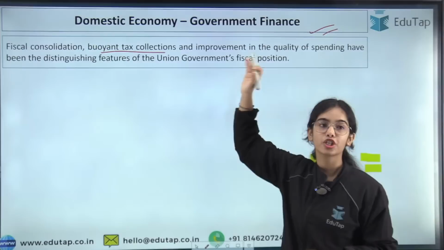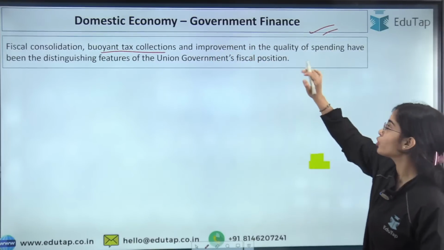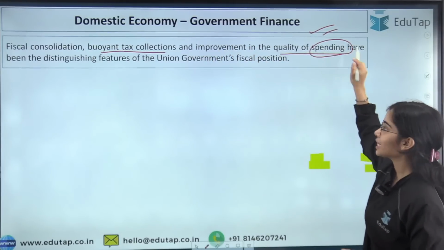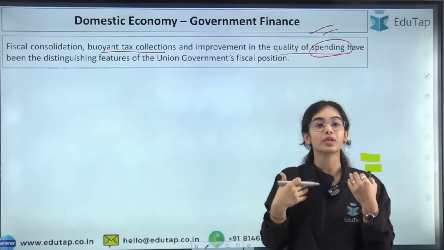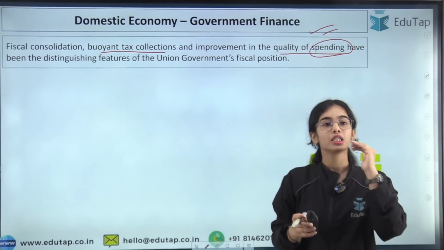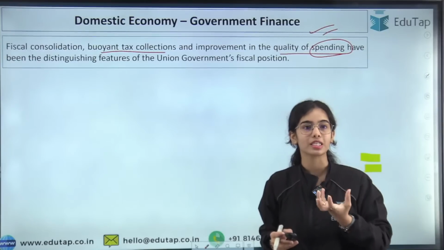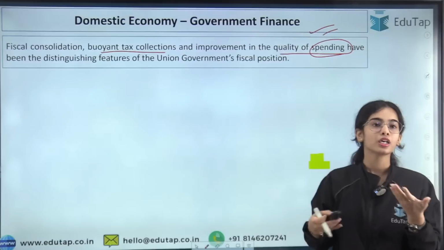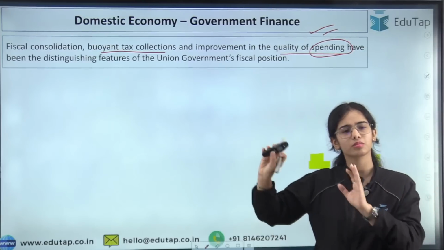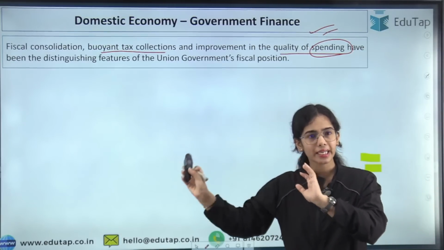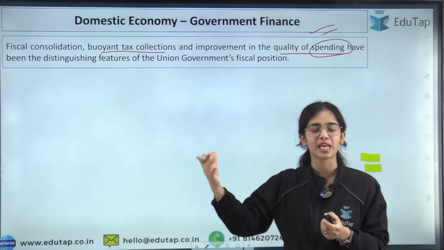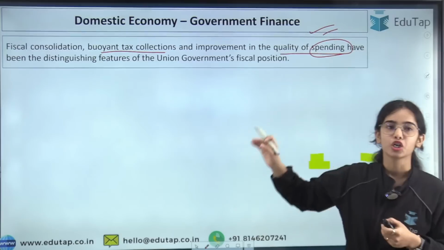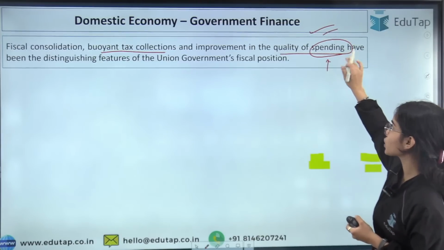So fiscal consolidation, buoyant tax collections and improvement in the quality of spending, that the government is also focusing on, whatever total expenditure the government is doing. The government should be focusing on the quality of the expenditure, on the assets for the country, rather than just paying salaries and not doing the development of the country. So improvement in the quality of the spending is also the focus.